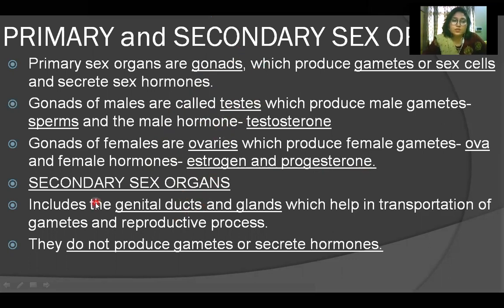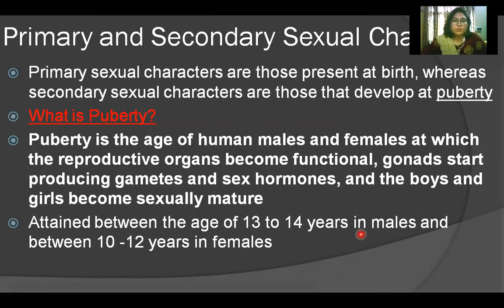Secondary sex organs include the genital ducts and the glands which help in transportation of gametes and the reproductive process. So other than the primary sex organs, there are secondary sex organs which support the process of reproduction. They help in the transportation of gametes and the reproductive process. And they do not produce gametes nor do they secrete hormones. Then primary and secondary sexual characters.